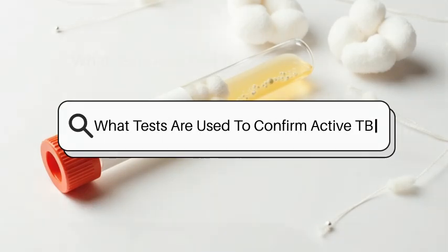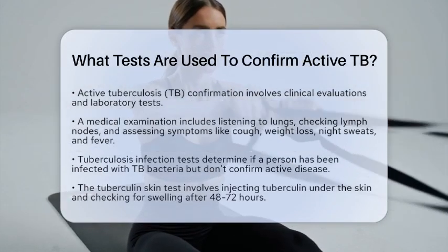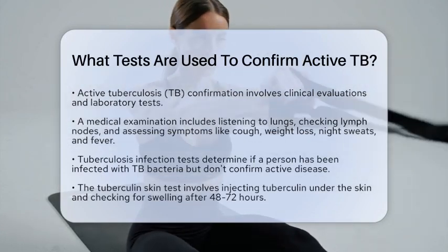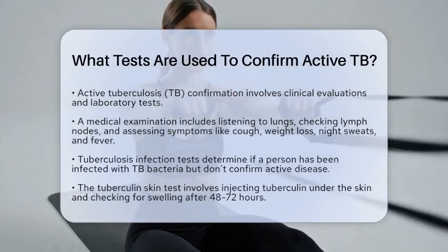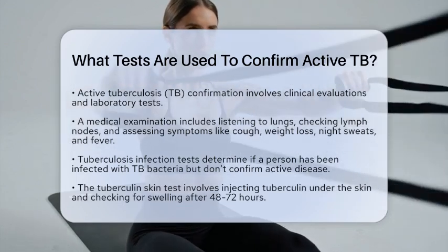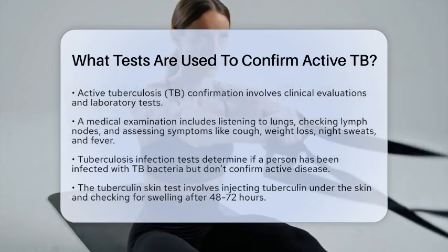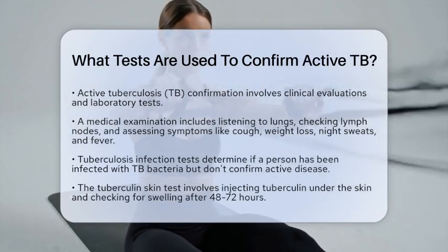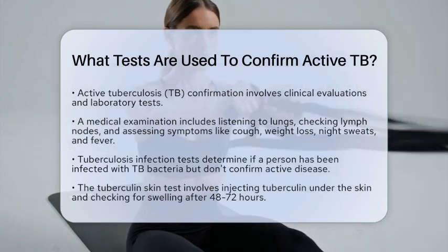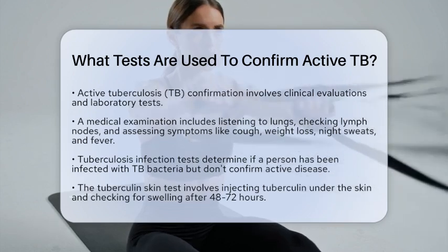What tests are used to confirm active TB? When it comes to confirming active tuberculosis, or TB, healthcare providers rely on a mix of clinical evaluations and specific laboratory tests. The journey often starts with a thorough medical examination. During this exam, a doctor listens to the lungs using a stethoscope, checks for swollen lymph nodes, and assesses symptoms like a persistent cough, weight loss, night sweats, and fever. These signs can indicate the presence of active TB.